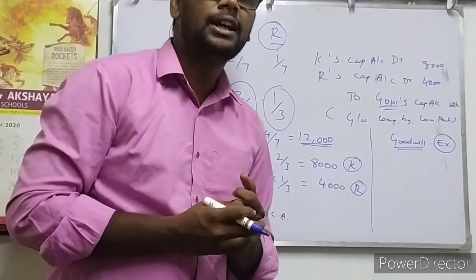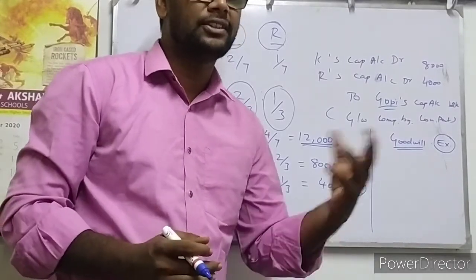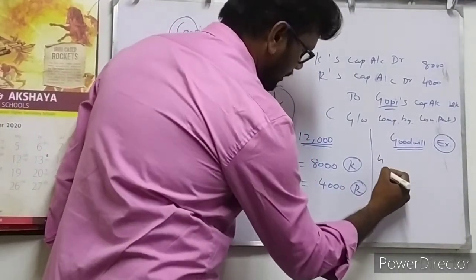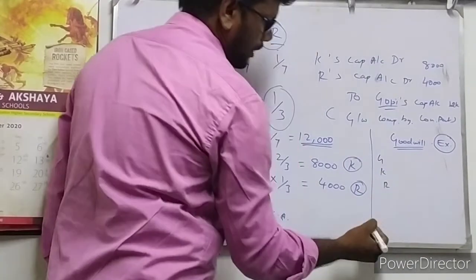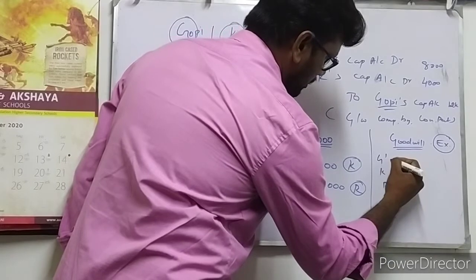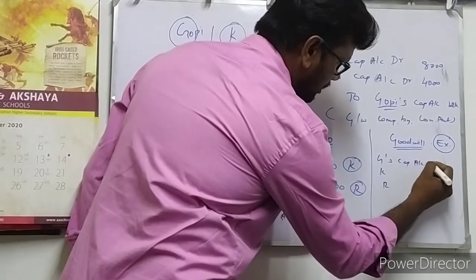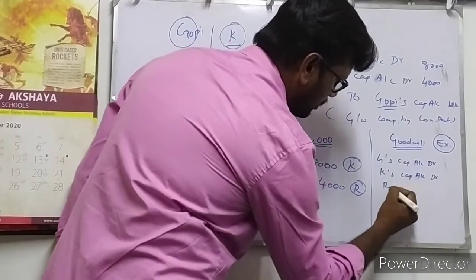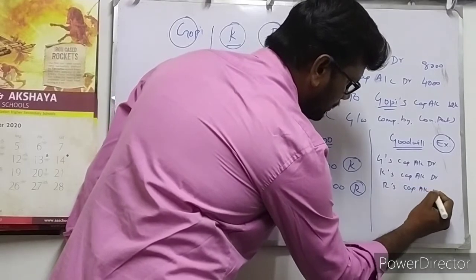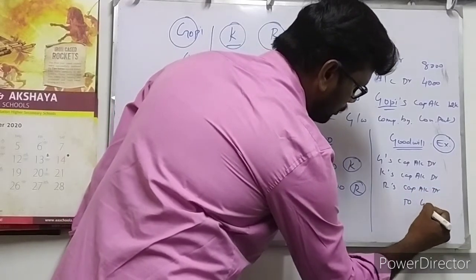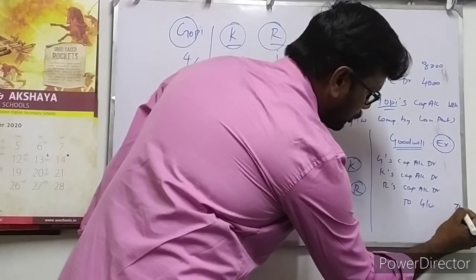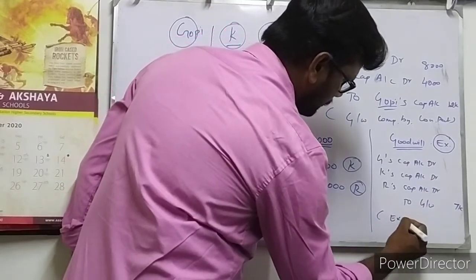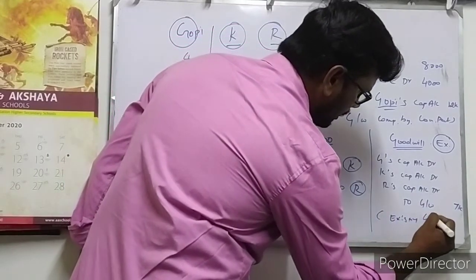This 7,000 rupees will be written off by all the existing partners as per their existing profit and loss sharing ratio. Gopi is an existing partner, Kishan is an existing partner and Ram is an existing partner. So their capital accounts should be debited. Gopi's capital account debit, Kishan's capital account debit, Ram's capital account debit, to existing goodwill. Existing goodwill amount is 7,000 rupees.